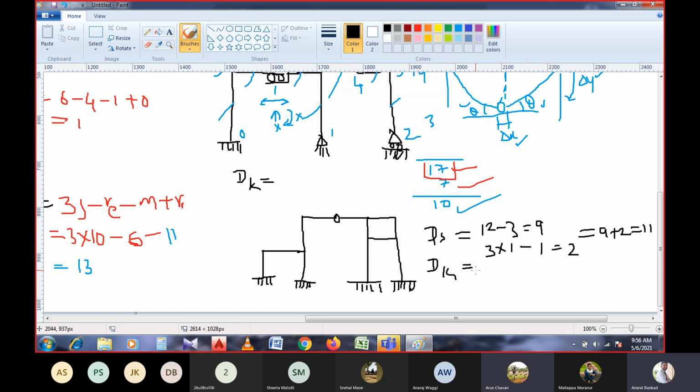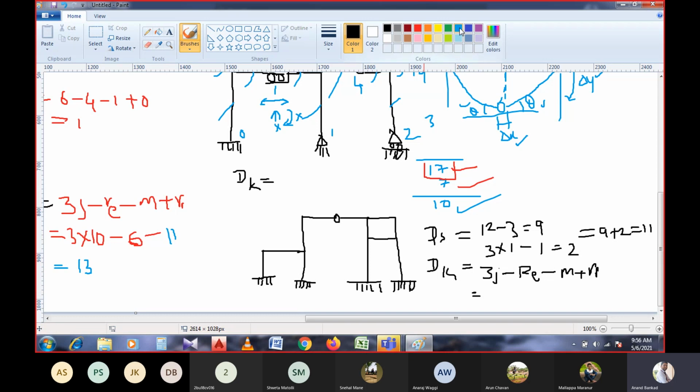At the same time, if you want to calculate the kinematic indeterminacy, what is the value of 3 times the j minus external reactions? Since they are not given any kind of thing, I will consider the value of m plus released reactions.